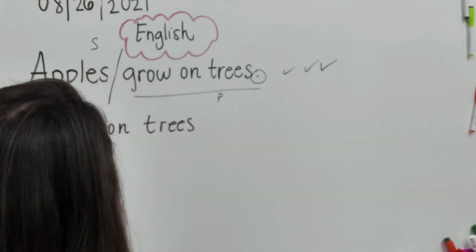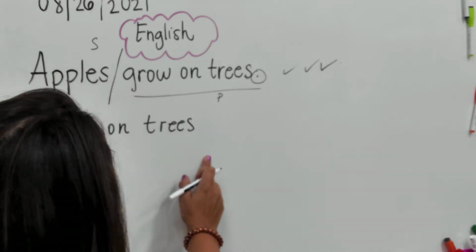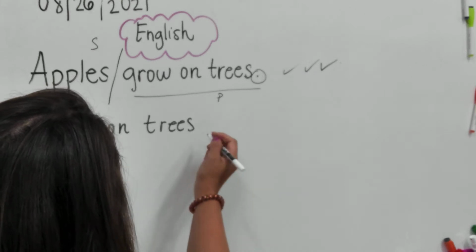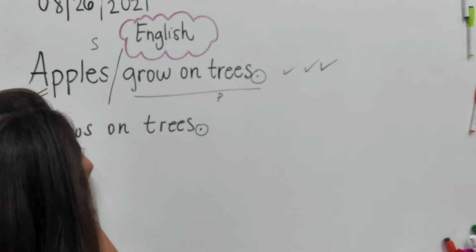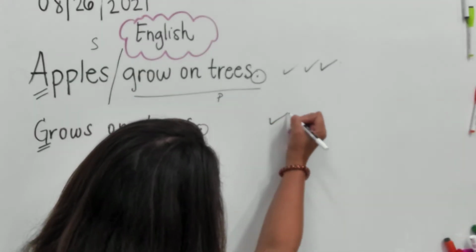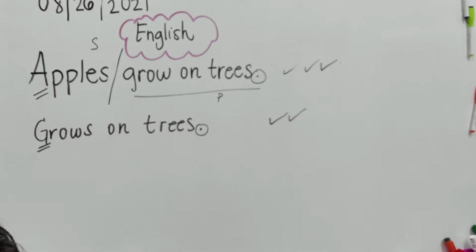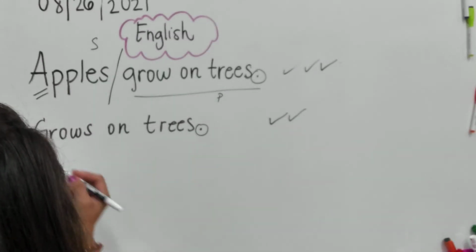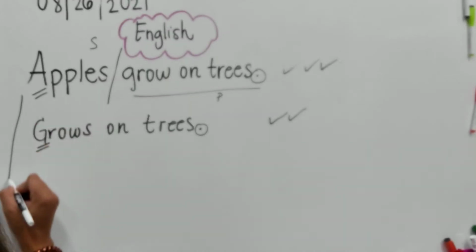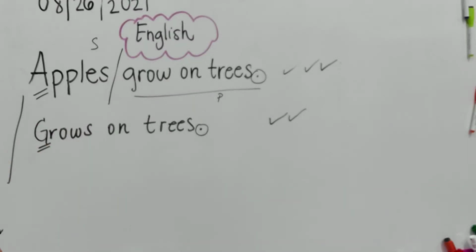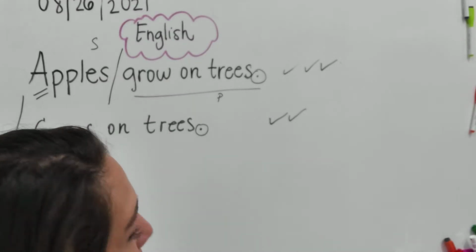Grows on trees. And this is the one that we said is like an incomplete thought, even though it has a period and even though it has a capital letter. You have two check marks. Okay, however, you do not understand completely because you're kind of missing the what grows on trees. So that is what we call an incomplete thought.